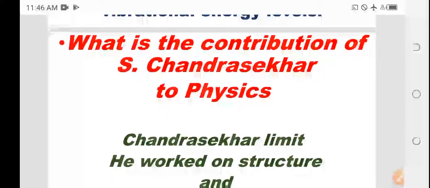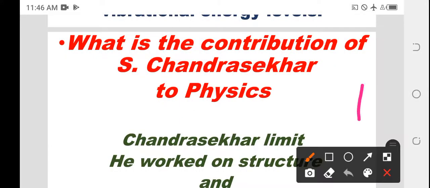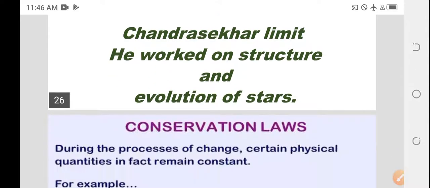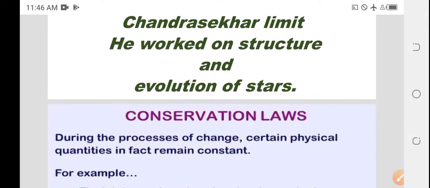What is the contribution of S. Chandrasekhar to physics? Chandrasekhar discovered the Chandrasekhar limit. He worked on the structure and evolution of stars. The Chandrasekhar limit is about black holes.